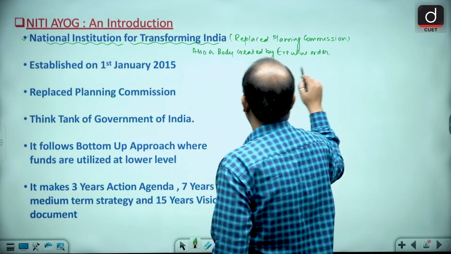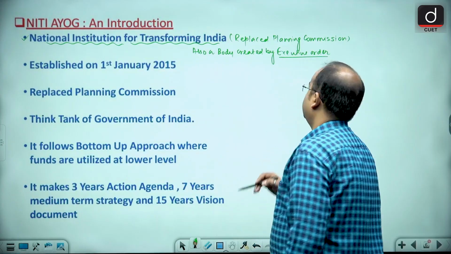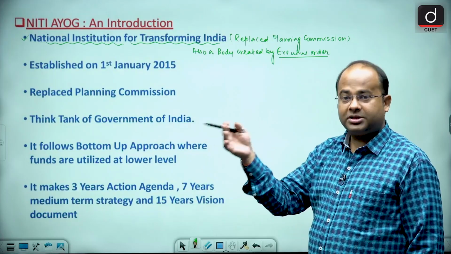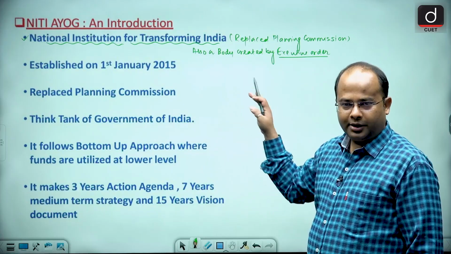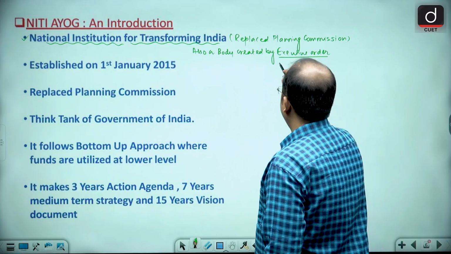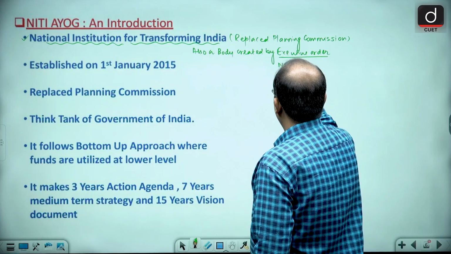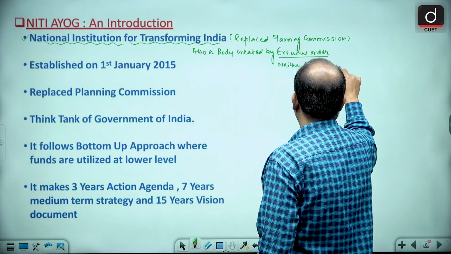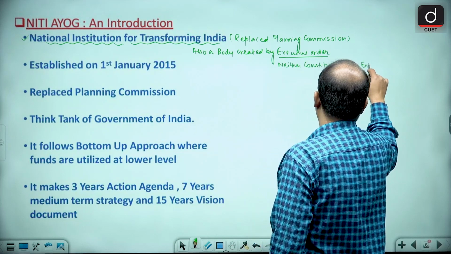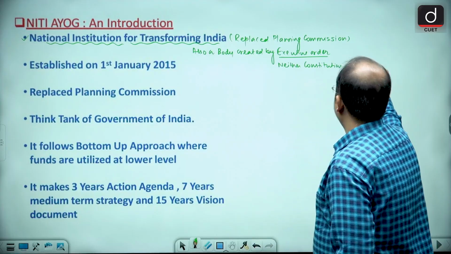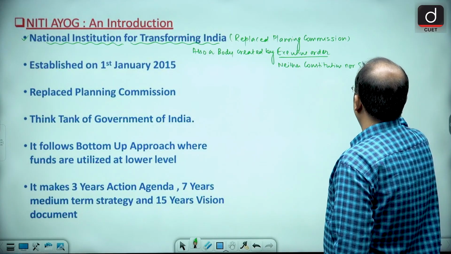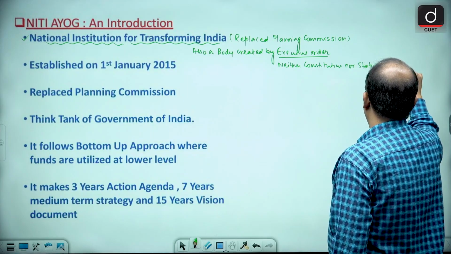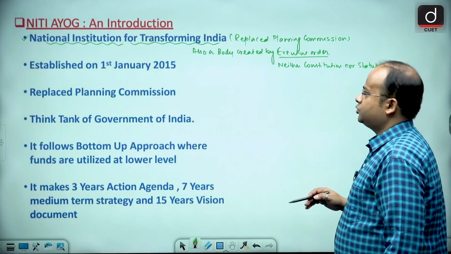Since it is a body created by executive order, it is not a statutory body. A statutory body is that body which is created by an act of Parliament, or a constitutional body. So it is neither a constitutional nor a statutory body.